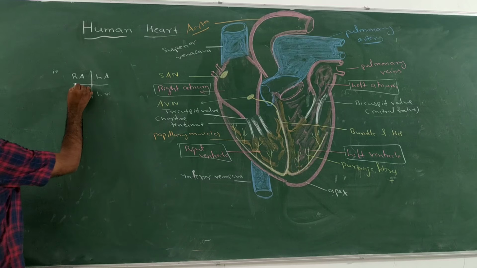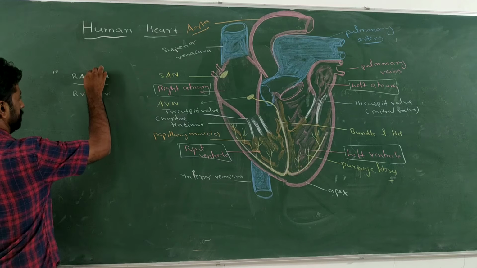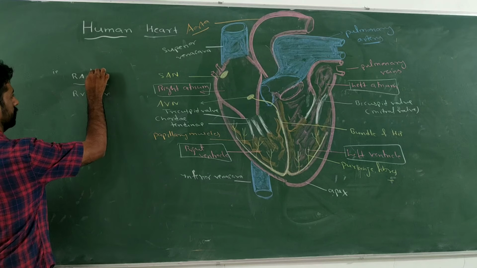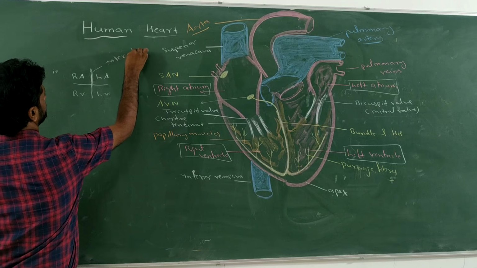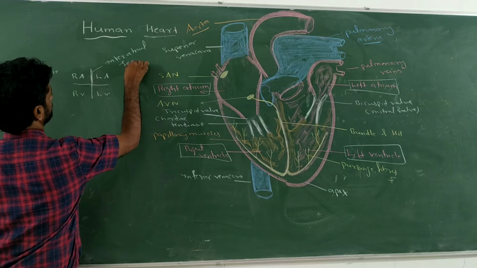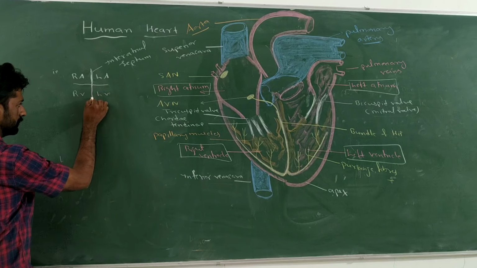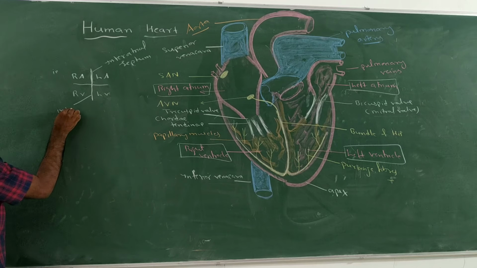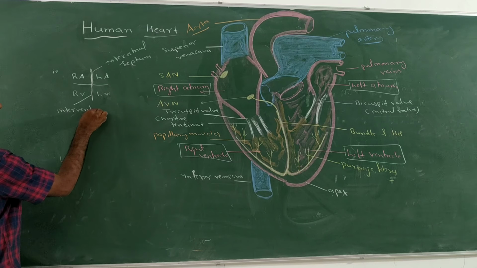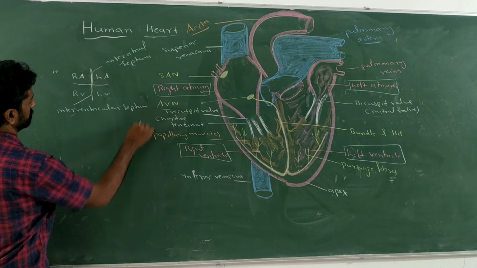The septum which separates the atria is called the interatrial septum. And the septum which separates the ventricles is called the interventricular septum.